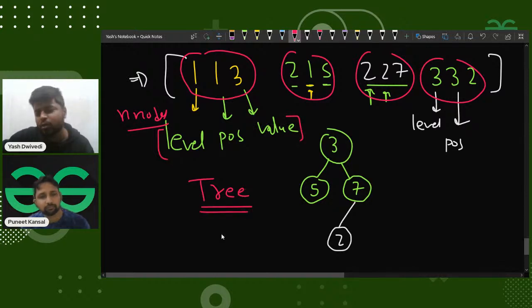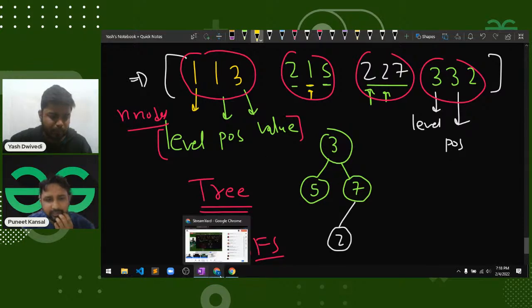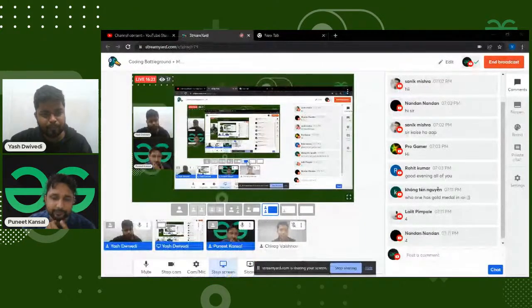Once I've built the tree, maybe I can apply a DFS or a BFS approach to find all the paths from root to leaves, all the leaves, right? So this is what I'm thinking. Yes, that's a nice idea. If you apply the BFS, the time complexity will also reduce actually. Okay, so you can start coding.